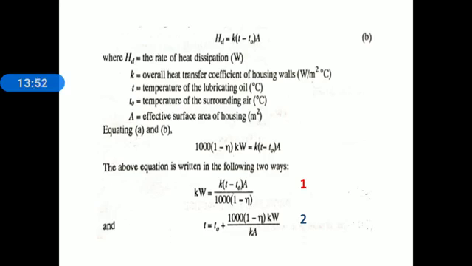It has been observed that the maximum permissible temperature for commonly used lubricating oil is 95 degrees Celsius. Remember this: the maximum permissible temperature for commonly used lubricating oil is 95 degrees Celsius.